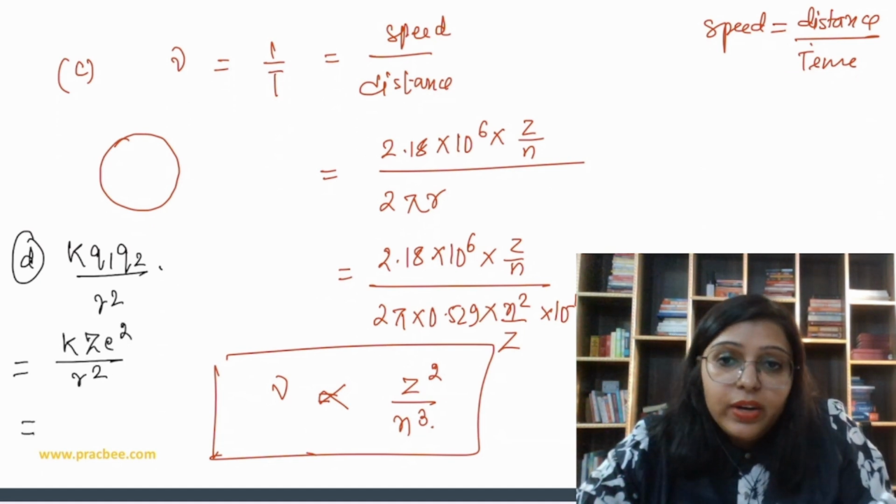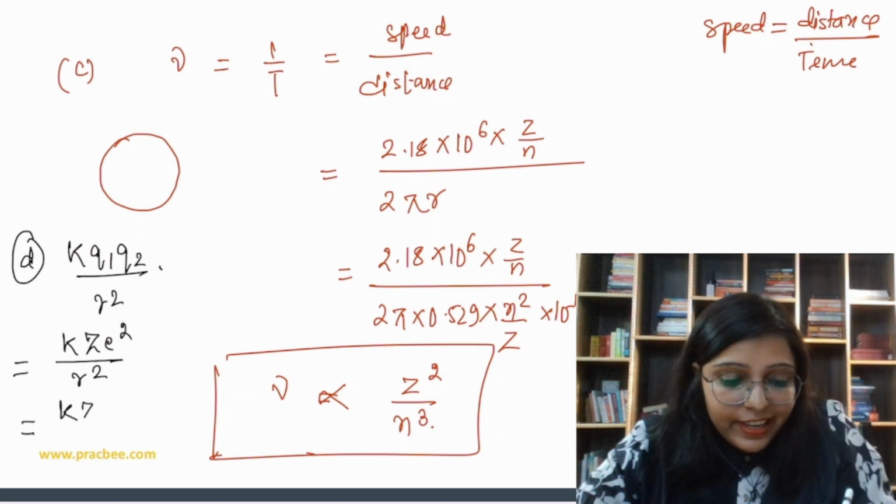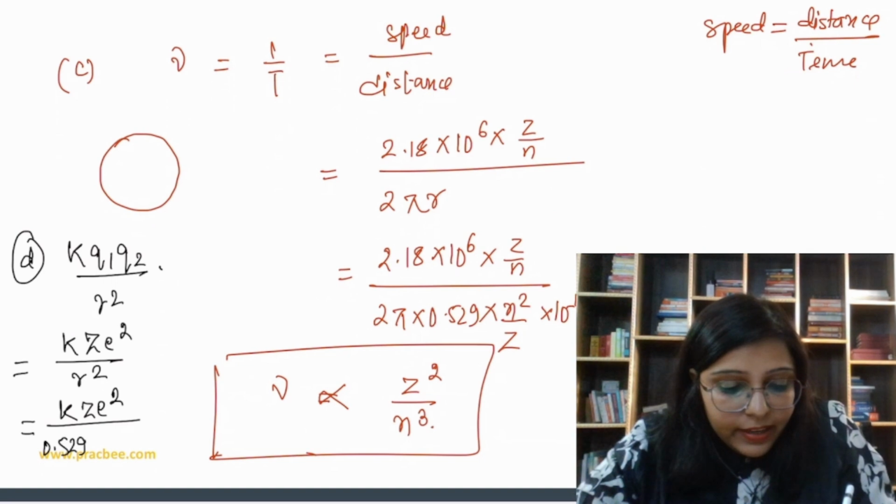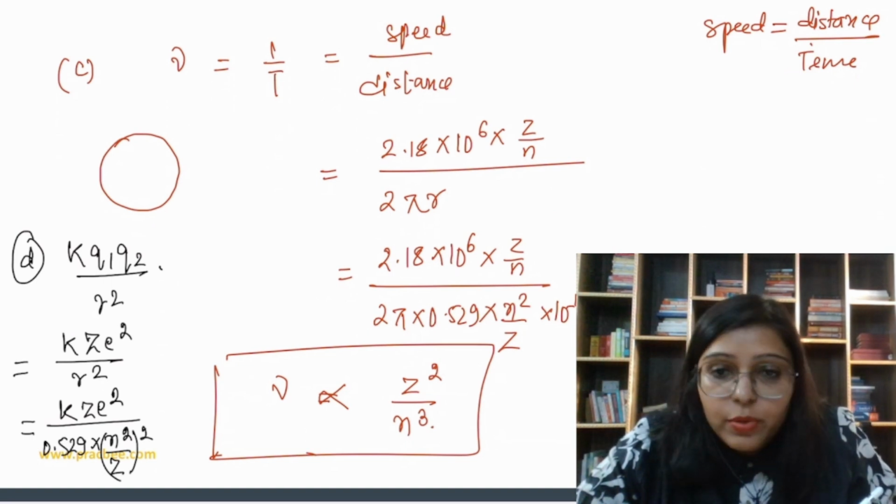In place of R, what can we write? We can write 0.529 into n square upon Z square, right? n square upon Z square.